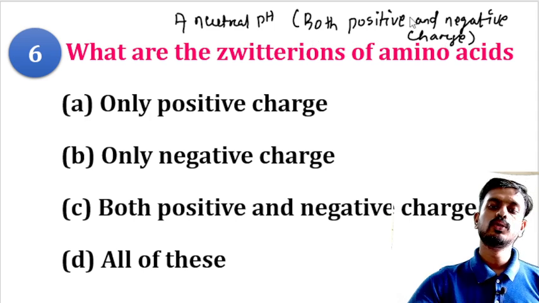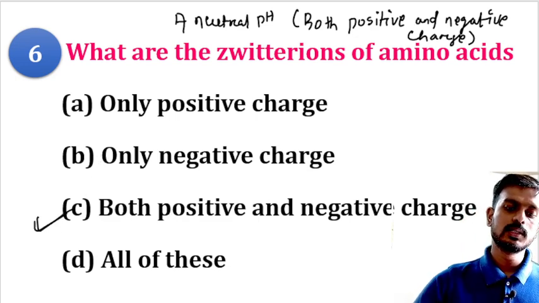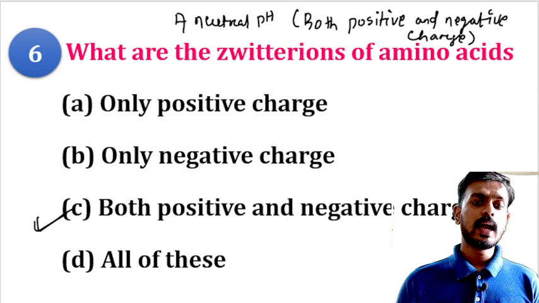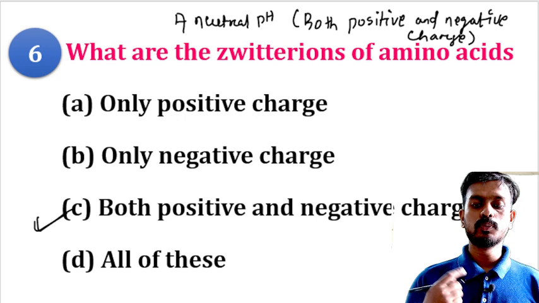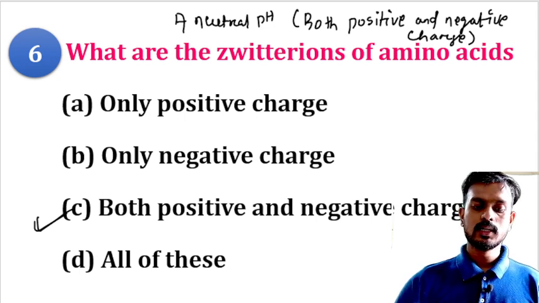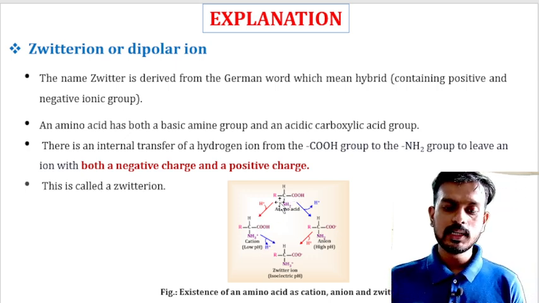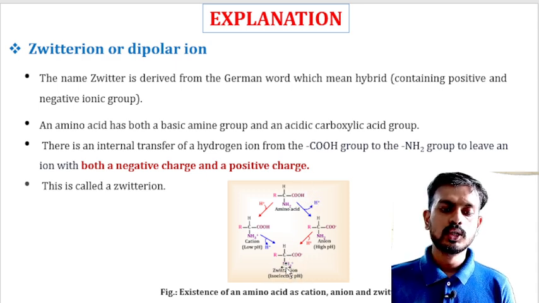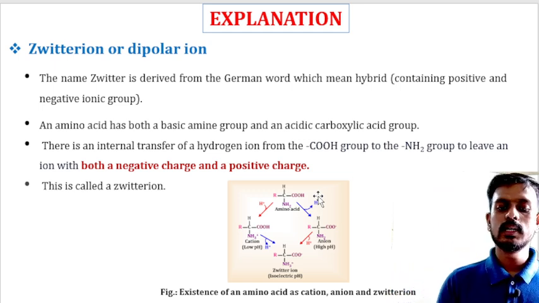Zwitter ion contains both positive and negative charge. Option C will be the correct answer. At neutral pH, these amino acids exist as Zwitter ions, that means they contain both positive and negative charges. If we see the explanation, this amino acid has an NH2 group, the amino group, that is a basic group, and a carboxylic group, an acid group. So at neutral or isoelectric pH, it exists as a Zwitter ion, where both negative and positive charge will be present in that particular ion.